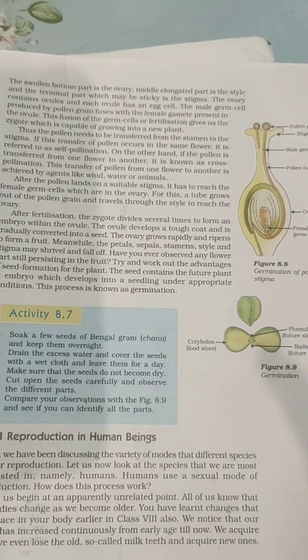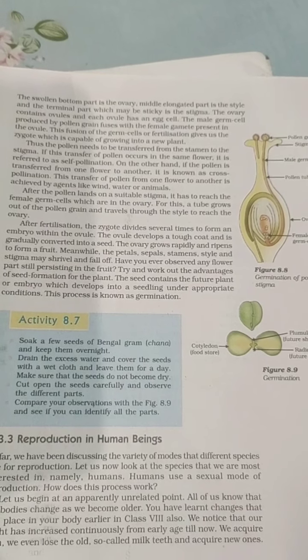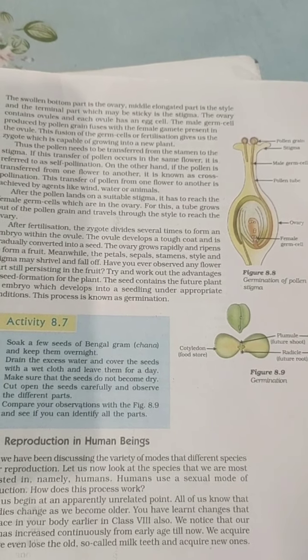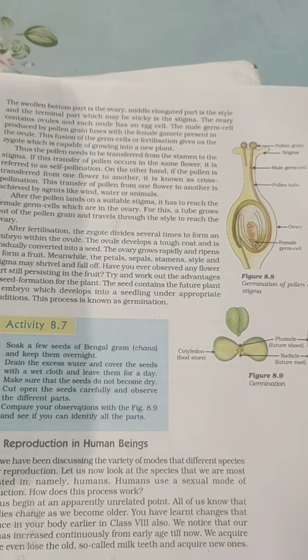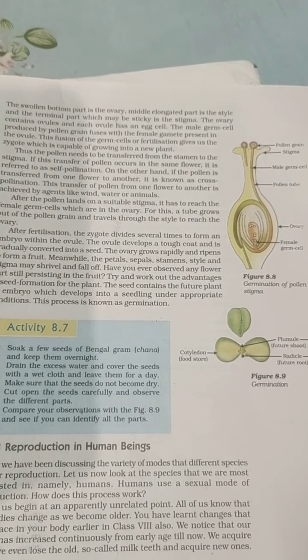It also has some seeds, because there are many eggs. Those seeds contain the future plants in the embryo, which will develop into a new seedling, and that whole process is a type of sexual reproduction in plants.